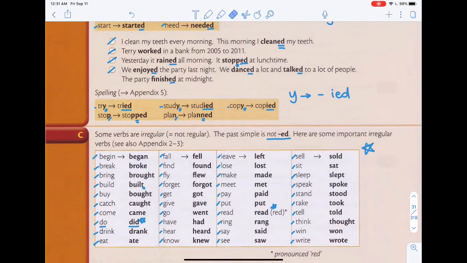Because these are very common irregular verbs, you should memorize it. And then for other verbs that are not in this book, you can just learn them as you are reading English books. Okay, but for these 2 chapters, it's pretty important, so try to remember and maybe quiz yourself.